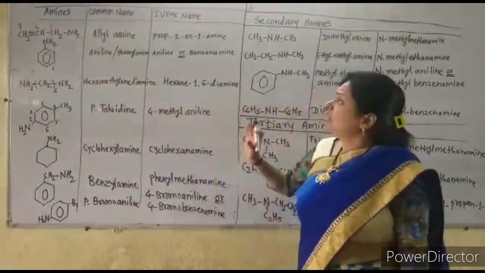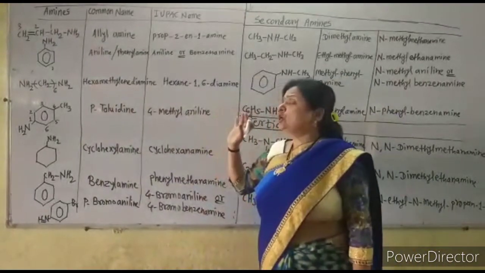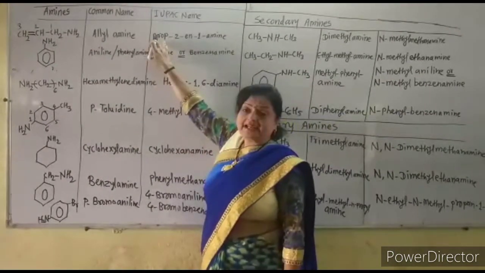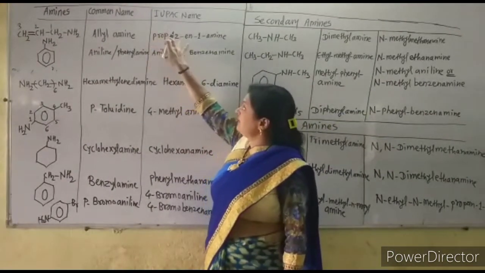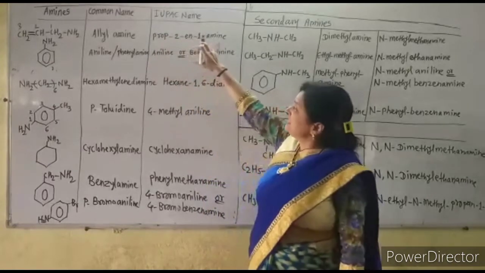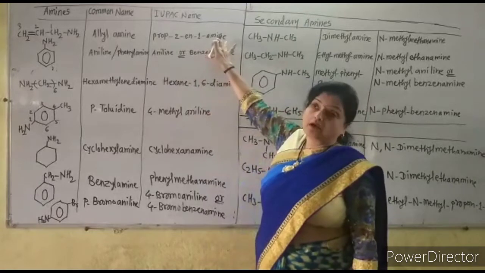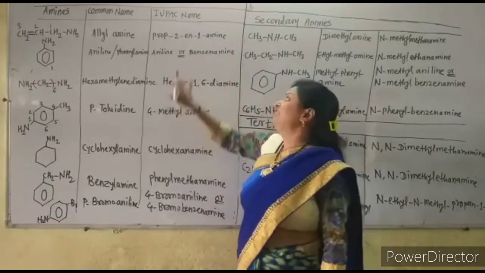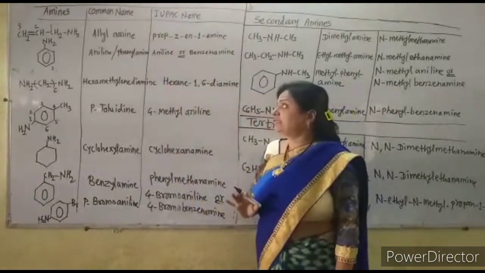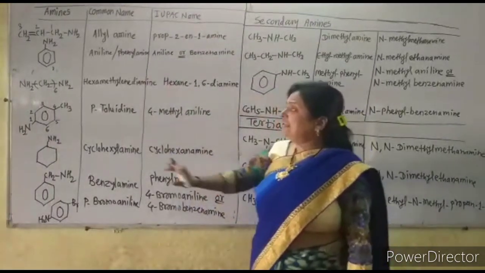If the carbon chain is longer, then you can write the name of the parent alkane and then the number of the carbon where the double bond is, and then write the word amine, giving the number of the carbon to which the NH2 group is attached. So remember that.